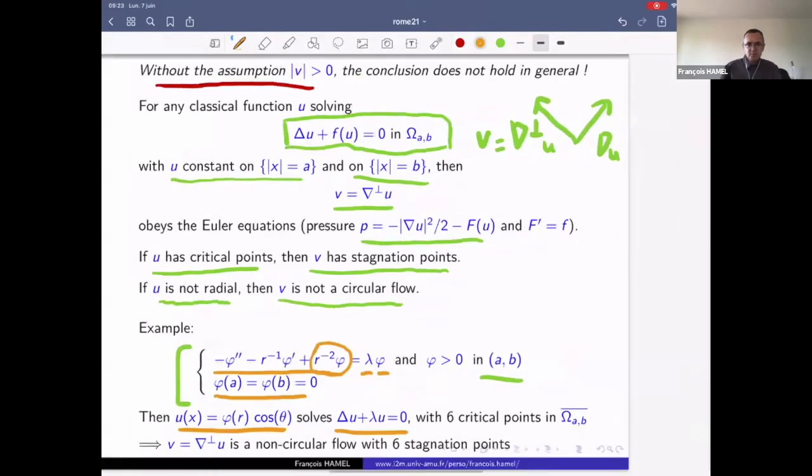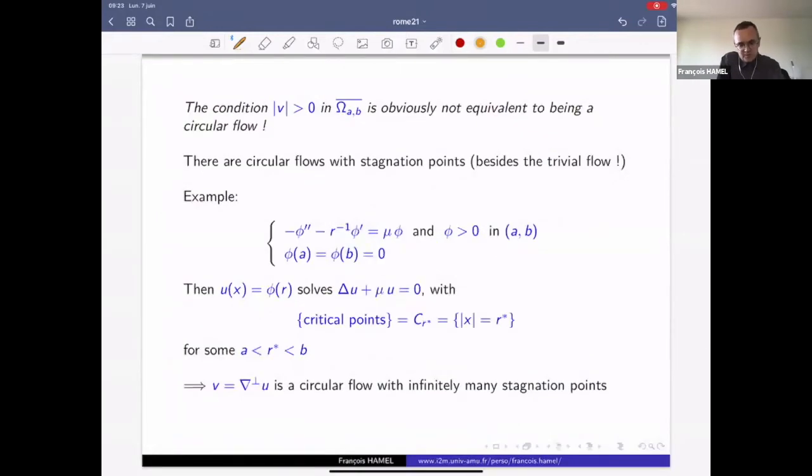But I also would like to point out that the condition of absence of stagnation point is obviously not equivalent to being a circular flow. It's just a sufficient condition, but not equivalent, because there are circular flows with stagnation points besides the trivial flow.